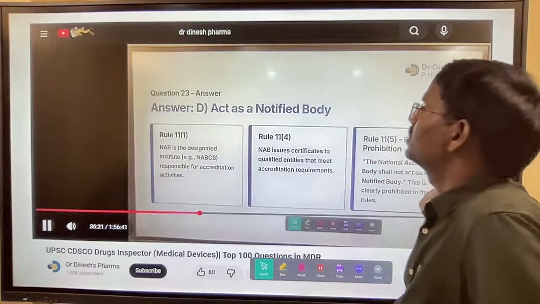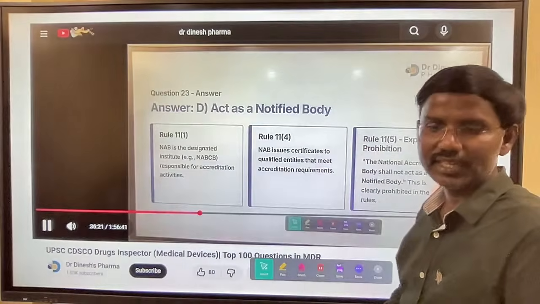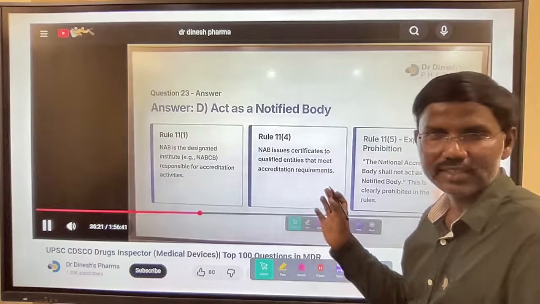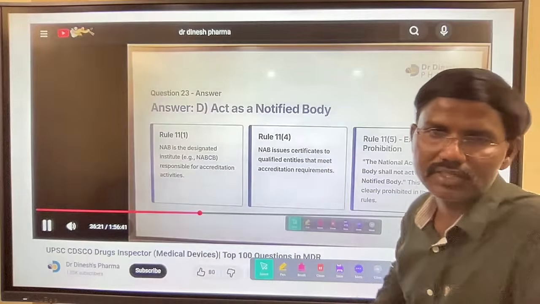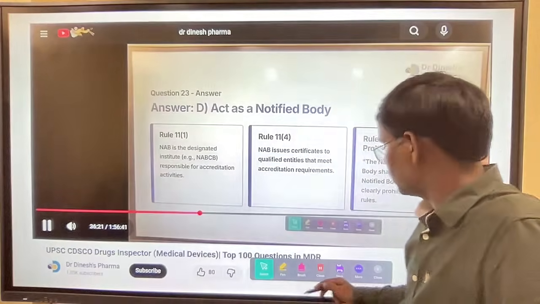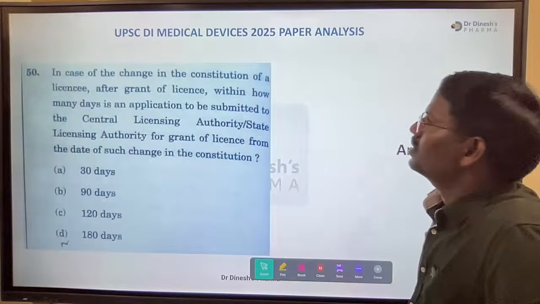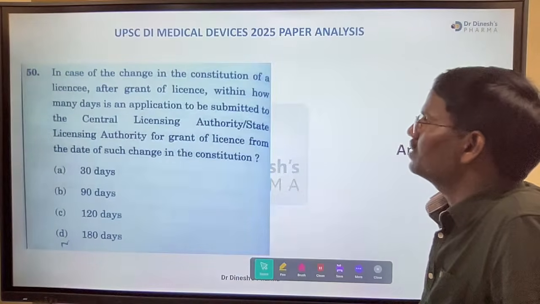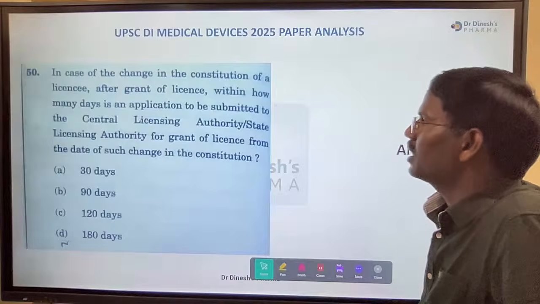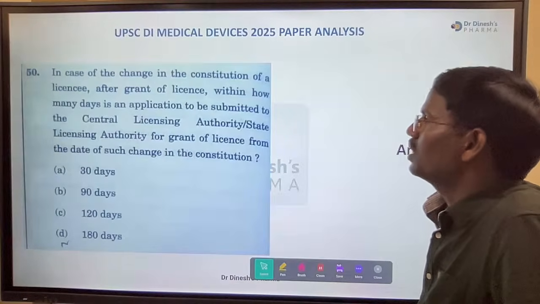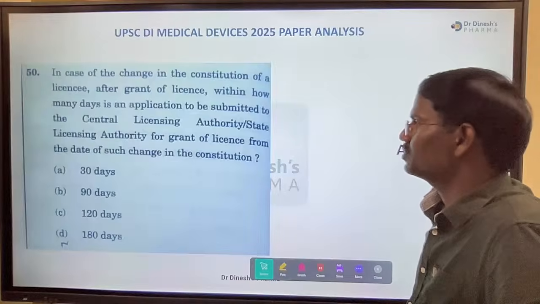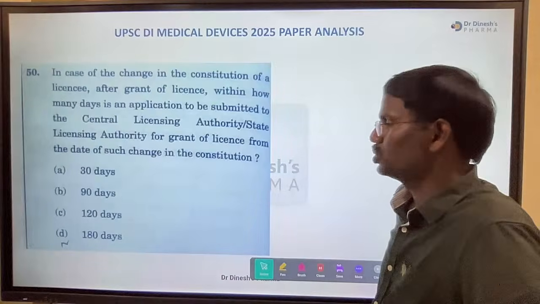OK, next. Yeah, this again I was also discussing in another test, in the medical device top 100 questions. It was discussed in top 100 questions, and in the mock test, right? Yeah. And next question: in case of a change in the constitution of a licensee after grant of license, within how many days should an application be submitted to the Central Licensing or State Licensing Authority from the date of such change in the constitution?